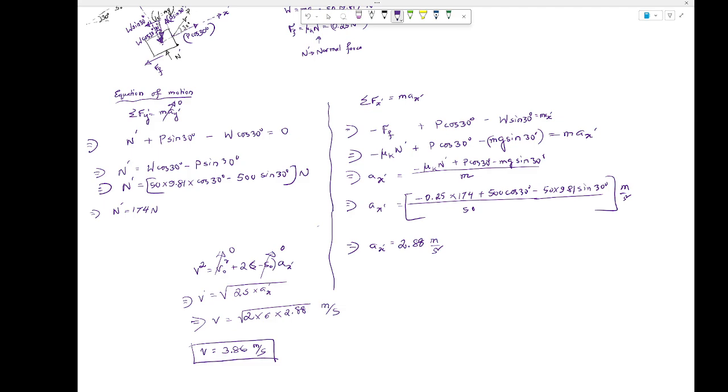Once you have the N prime, we just simply apply it with the V equation where the initial velocity is 0, the initial position is 0 as well. We only need the values of acceleration and the final position, okay, and then you can find the final velocity. And that's the problem.